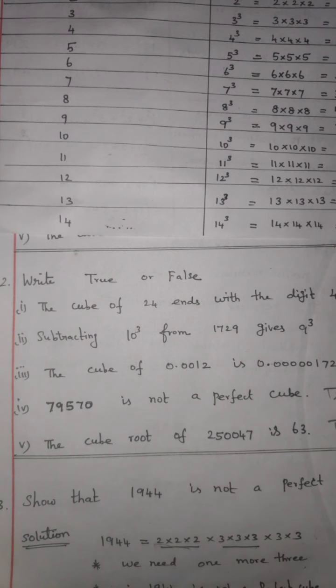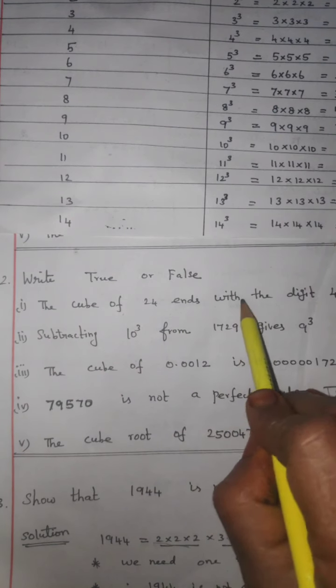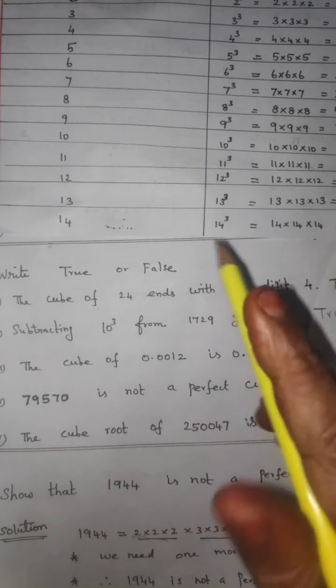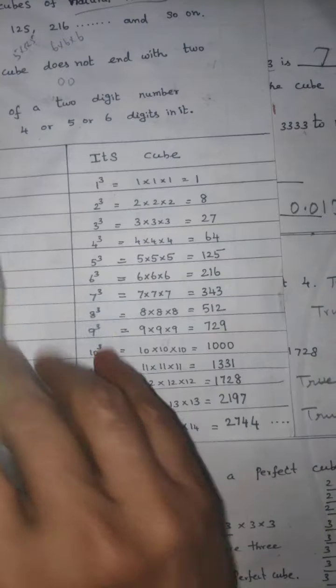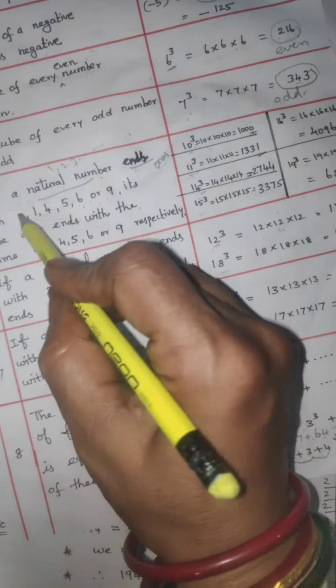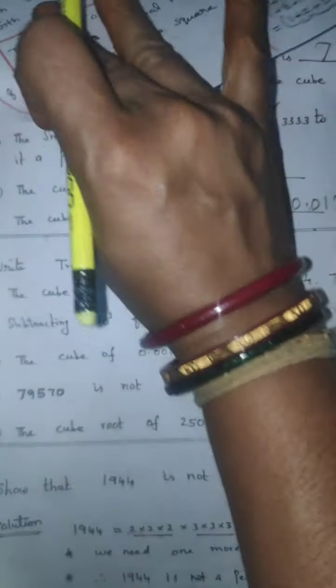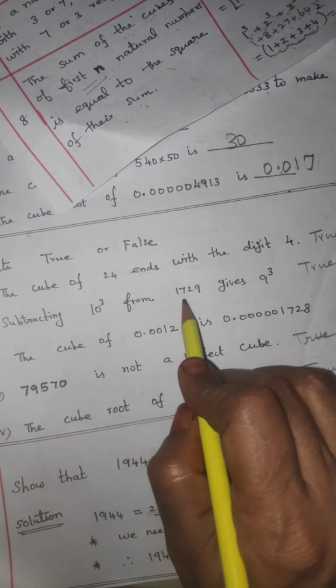Next one is true or false. The cube of 24 ends with the digit 4. Multiply 24 three times; does the last number end in 4 or not? Already, numbers ending in 4 finish with 4 only, and numbers ending in 0, 1, 4, 5 end with the same digit. Is this true or false? True only, correct answer.